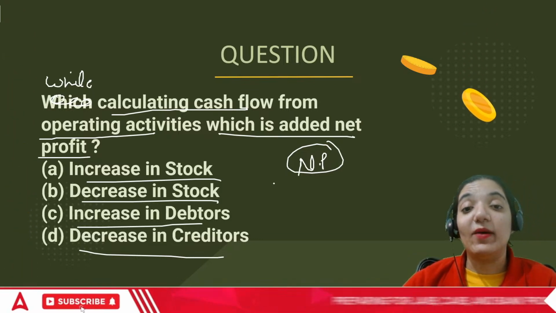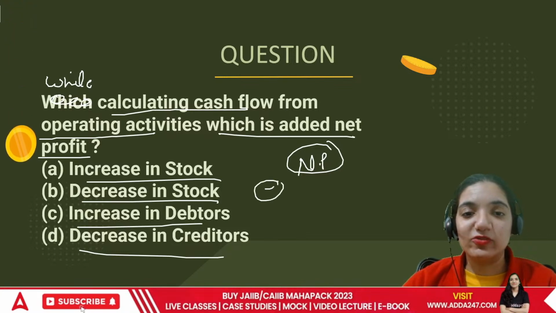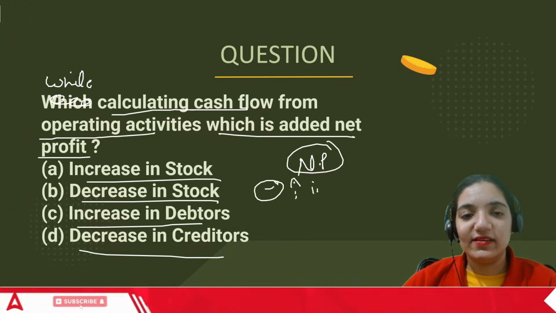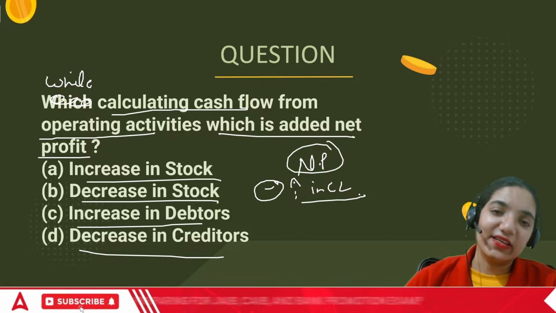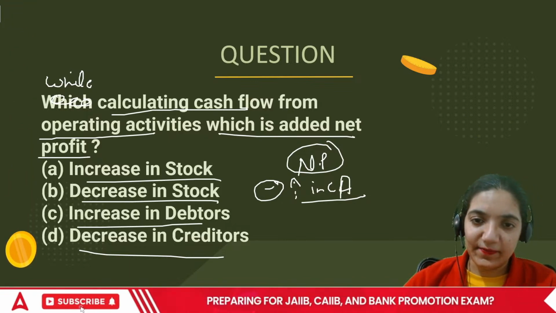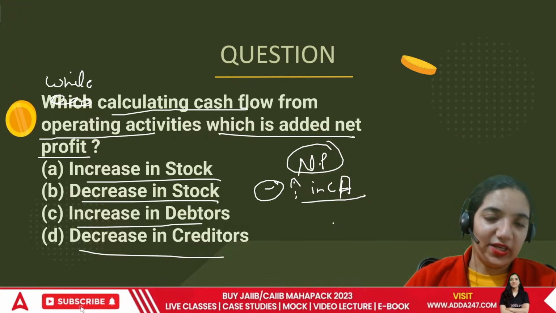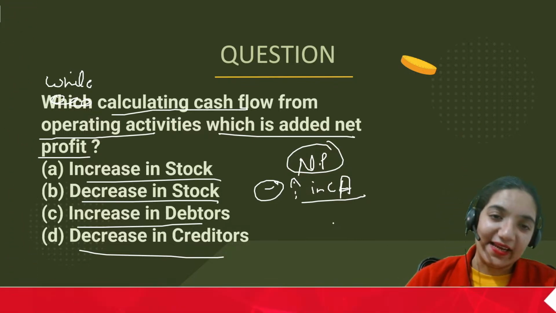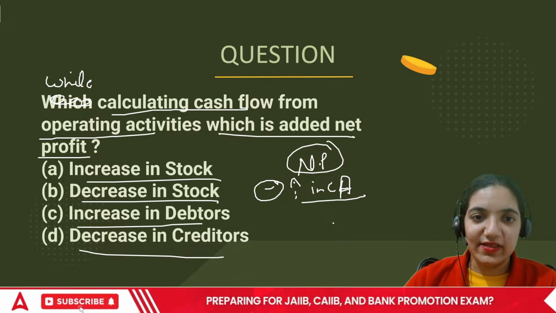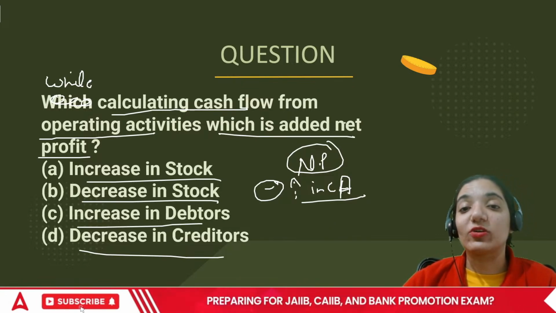See, if I buy a current asset, I lose money. So an increase in CA is basically an outflow of cash. An outflow of cash will be negative. So one thing is sorted. Okay, then what are they asking, what is added?